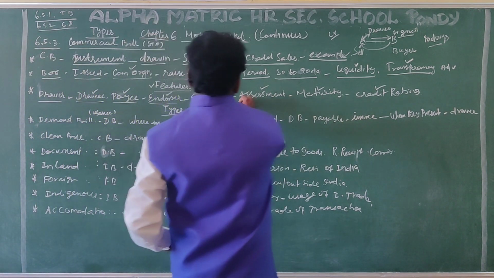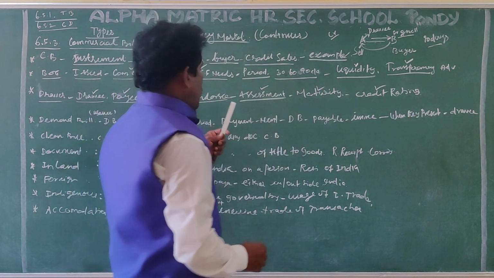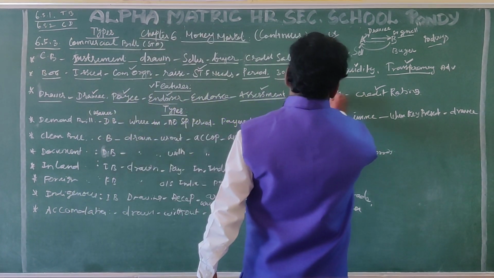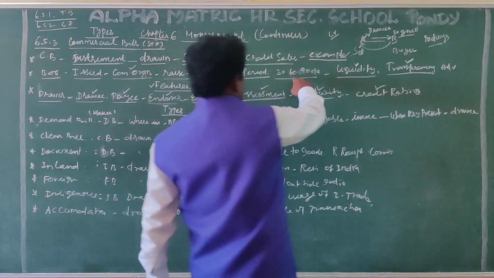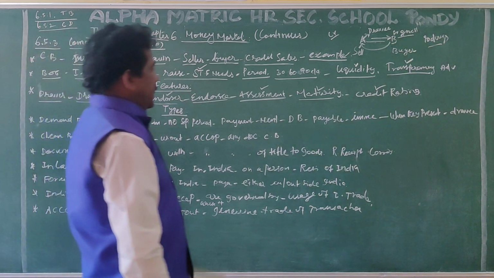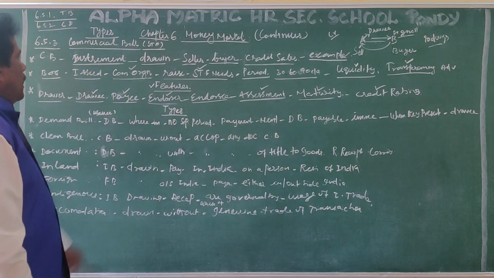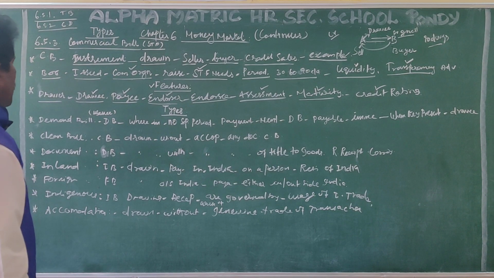Then assessment of the bill of exchange; assessment means valuation. Maturity date may be 30 days, 60 days, 90 days. Then credit rating. So these are the various features of the bill of exchange, that is the commercial bill.